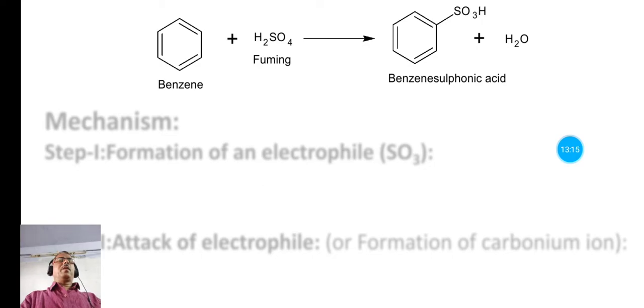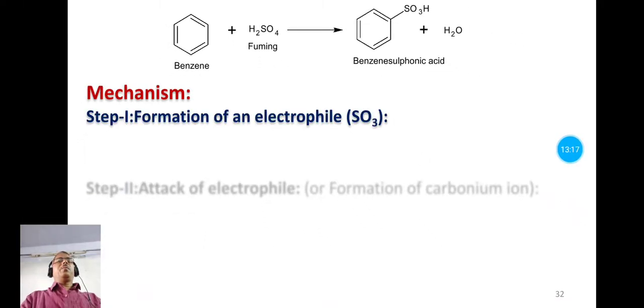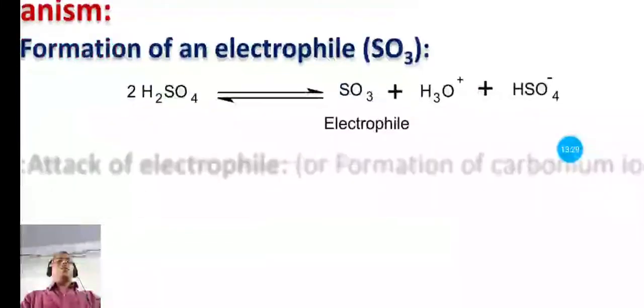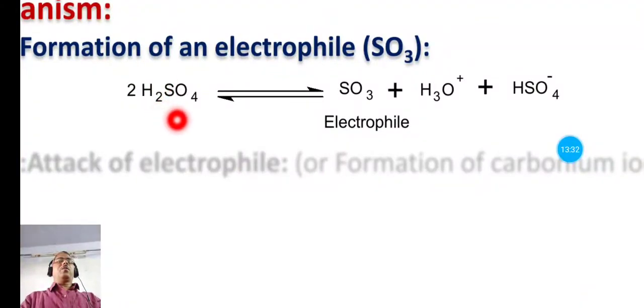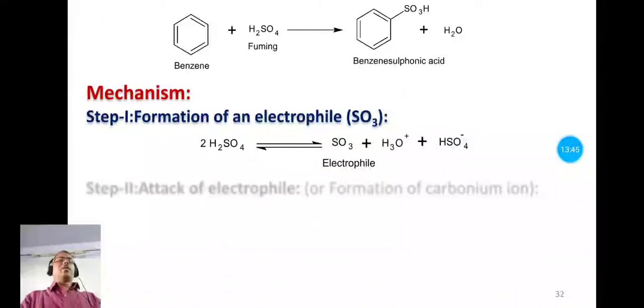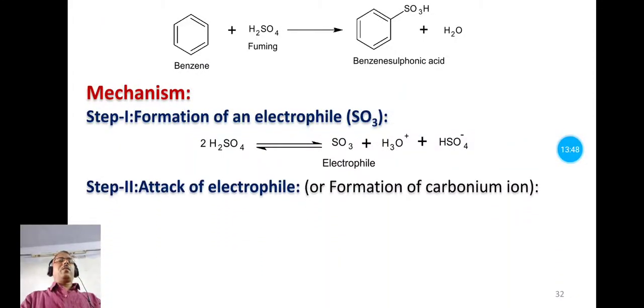Now let us see the mechanism of this reaction. The first step is the formation of an electrophile, that is SO3. So two molecules of sulfuric acid react with each other. Now see here, the two molecules of sulfuric acid react with each other, and that forms this strong electrophile SO3, and hydronium ion and HSO4 minus, which is a base. So formation of the electrophile is the first step in this reaction. The second step is the attack of the electrophile on this aromatic ring, that is nothing but the benzene ring.